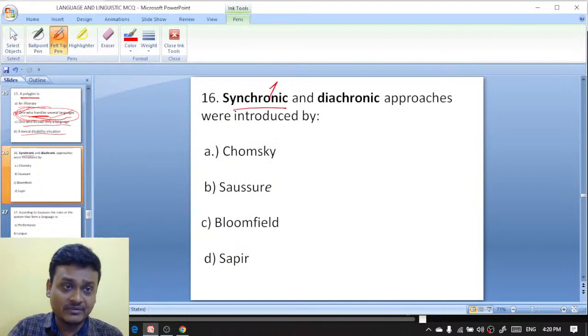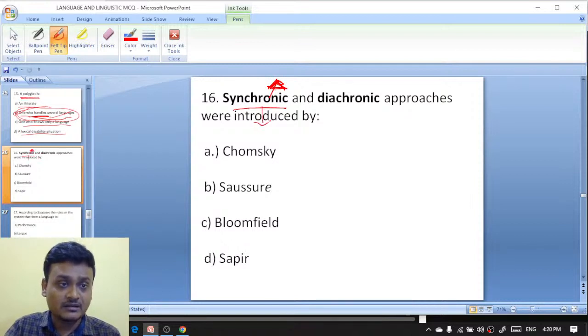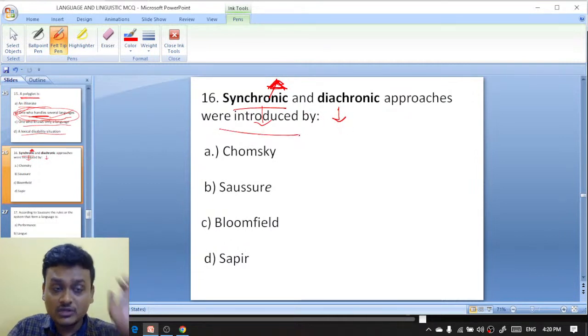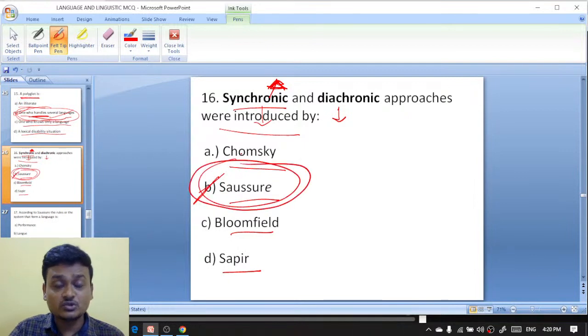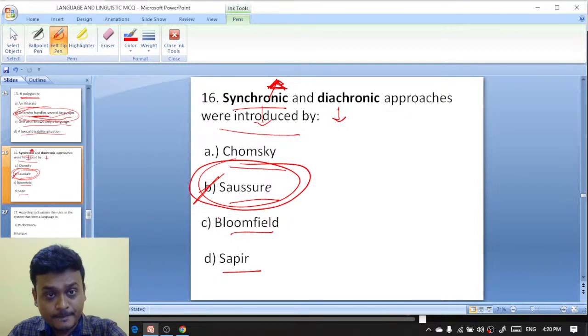Synchronic, that is at the same time. Diachronic, there is a difference between the message sent and the message delivered. So synchronic is at the same time, and when it spans time, that is called diachronic. Now, synchronic and diachronic approaches were introduced by Chomsky, Saussure, Bloomfield. Who did it? Synchronic and diachronic approaches were introduced by Ferdinand Saussure. Ferdinand Saussure has introduced synchronic and diachronic.